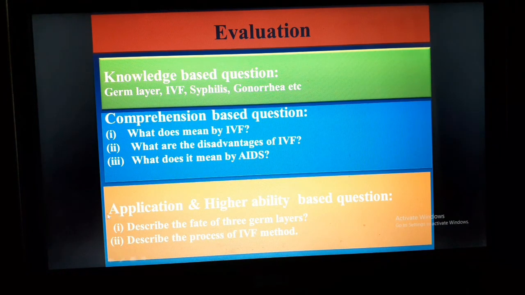And the sample questions of application and higher ability based questions. Describe the fate of three germ layers. Dear students, this is the most important question from these topics. Describe the fate of three germ layers. Describe the process or method of IVF.